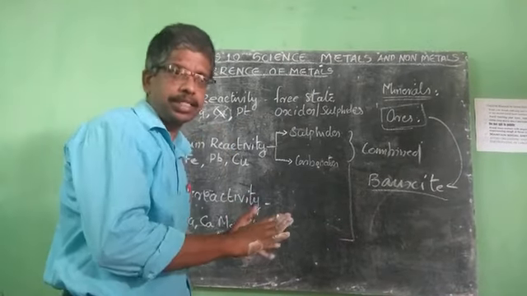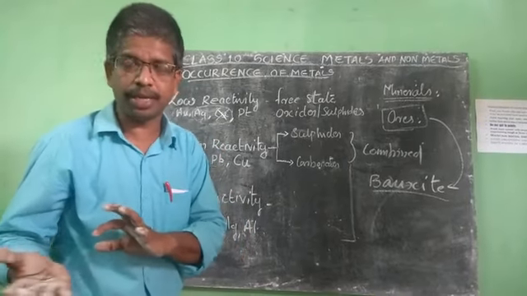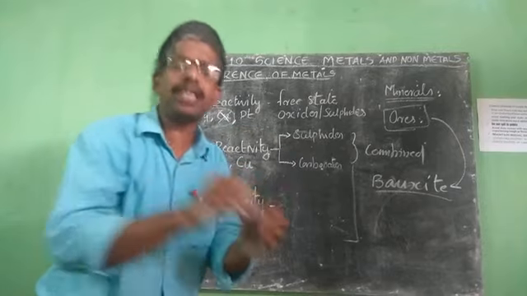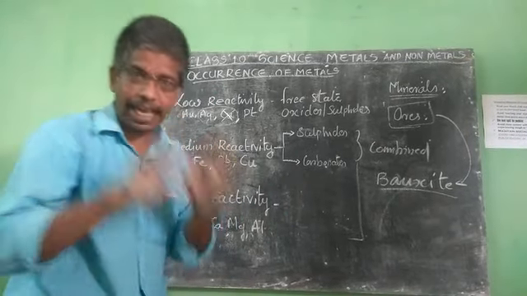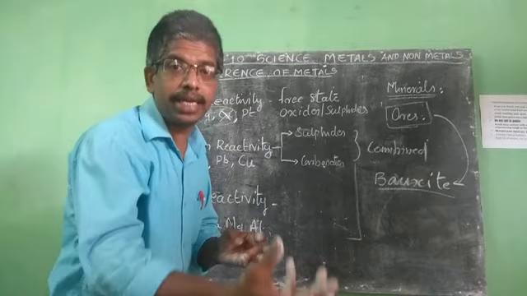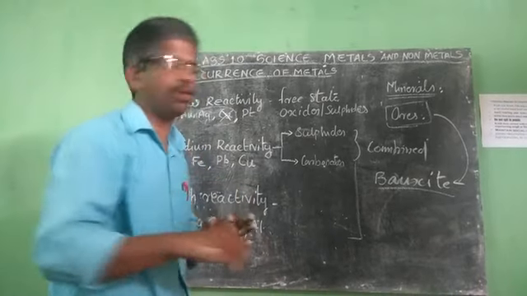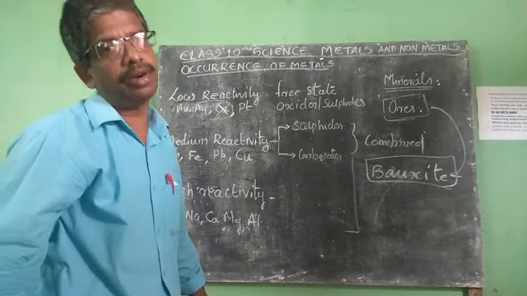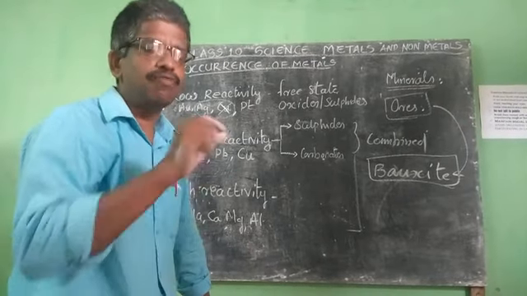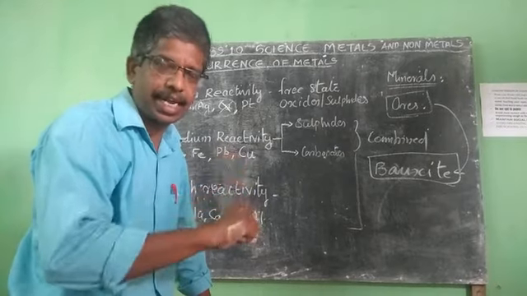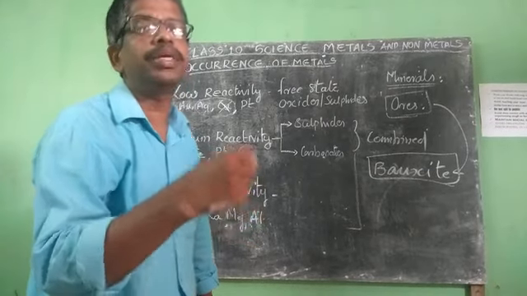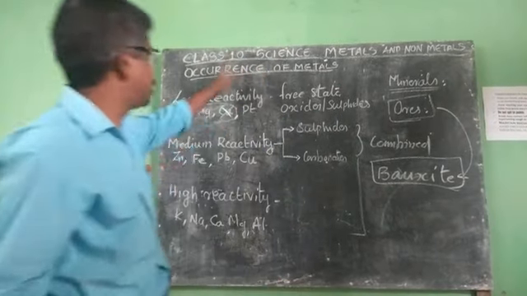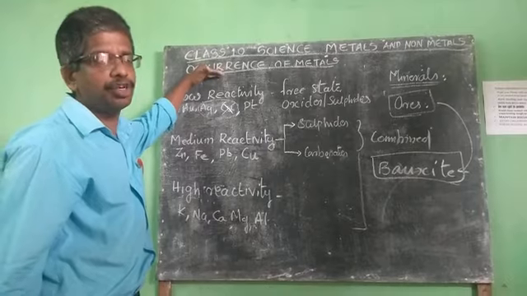Minerals contain metals, but we cannot use all minerals for separating or making metals. So a few minerals are selected for extracting metals from them. Those minerals are called ores. For example, the ore of aluminium is which one? Bauxite. Because from bauxite we can extract or make aluminium easily. These are the first things to tell under this section of occurrence.